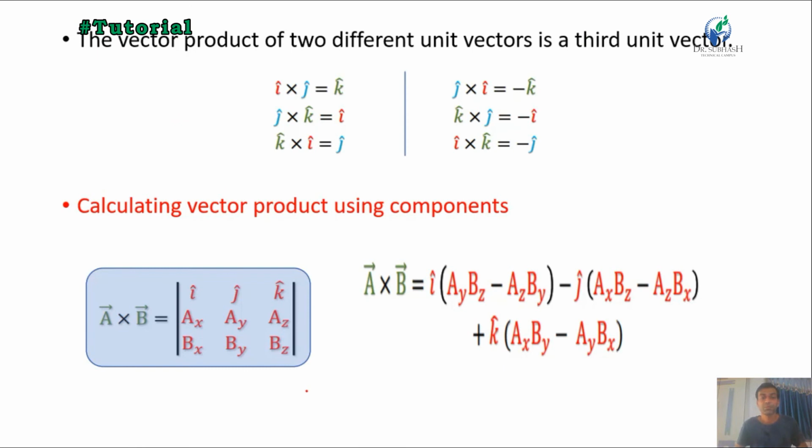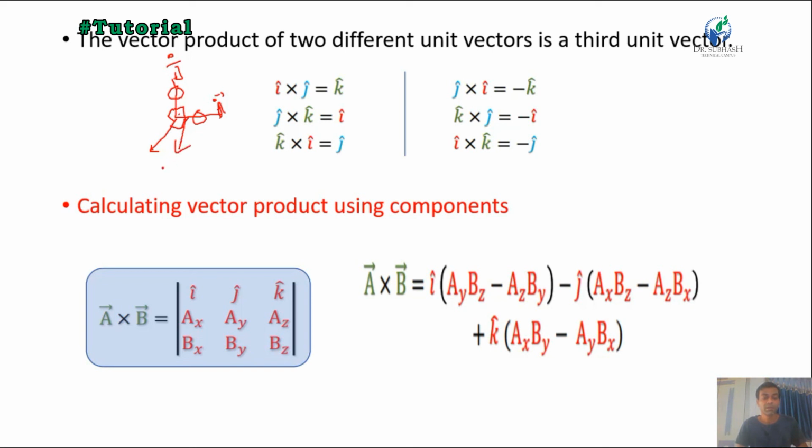The vector product of two different unit vectors is a third unit vector. It is the most important because we know that in a Cartesian coordinate system all the vectors are perpendicular to each other. If we apply the right hand thumb rule between vector I and vector J, then according to the right hand thumb rule the direction of the thumb denotes the third vector.